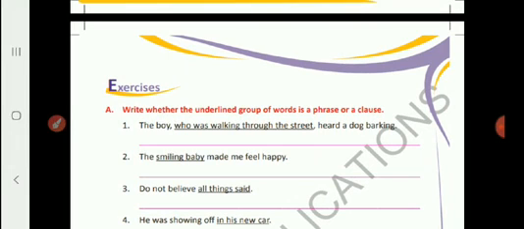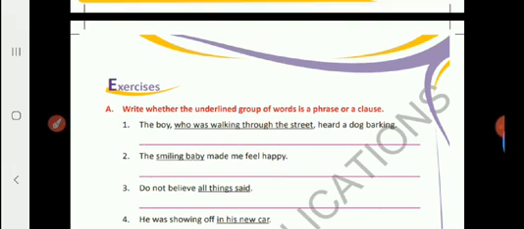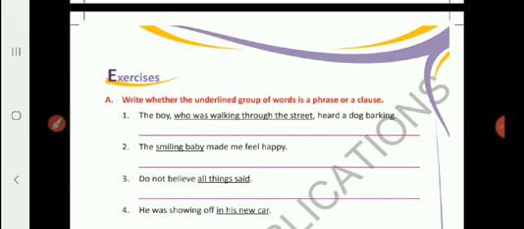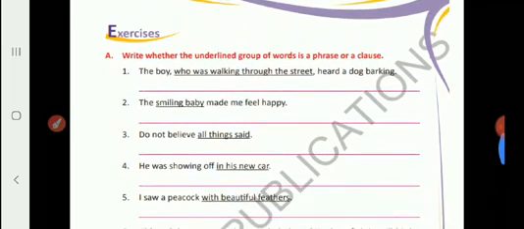Now, first question is, the boy who was walking through the street heard a dog barking. Here, the underlined group of words is who was walking through the street. So, what do you think? Is it a phrase or a clause? Here we can see who is the subject here. Was walking through the street is the predicate. Since this underlined group of words has a subject and predicate, it is called a clause. So, first question's answer is clause. C-L-A-U-S-E, clause.